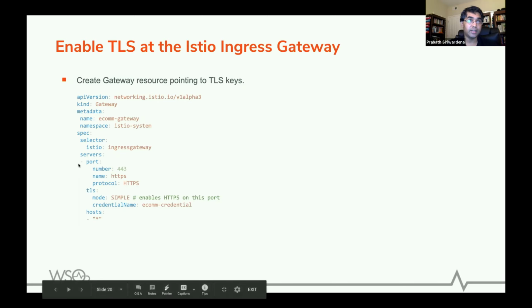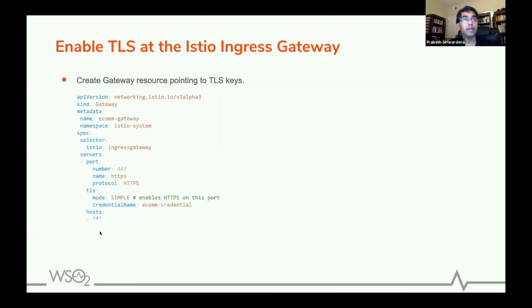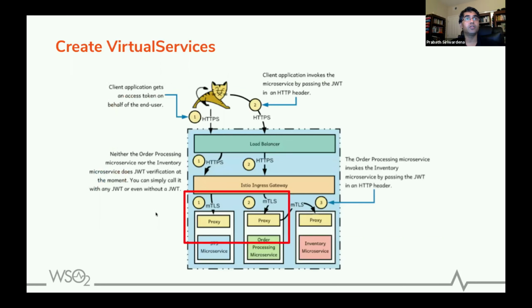So you can define another server element here and define the host and define the port and also specify the credential name. But in this particular use case, I'm following a lazy approach. I just define this gateway resource for all the hosts with one set of credentials. Right? So now we have this one. So gateway resource done. Next, that means we have enabled MTLS at the Istio Ingress Gateway.